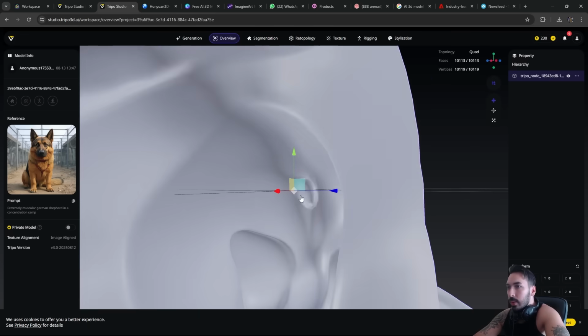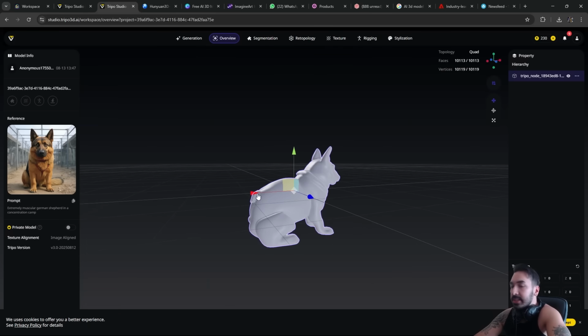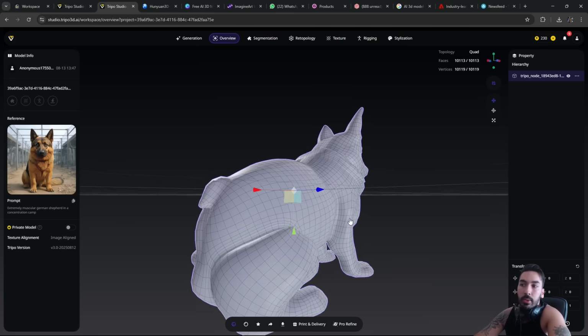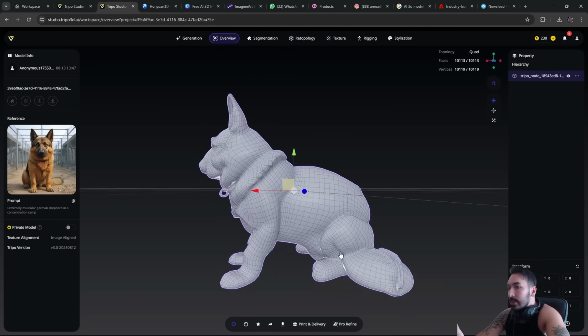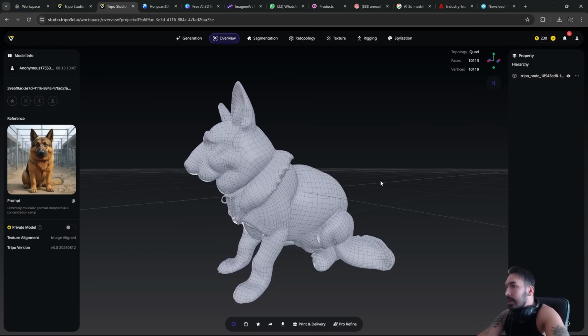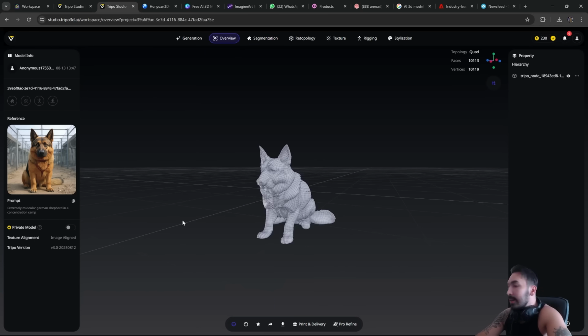But you can see the model right here. To me, it looks a little bit more like a rabbit than a dog. For some reason, he's got a tail sticking out of his back. And there's also a retopology tool up here, which I used, so you can check out the wireframe. It's pretty good. So the retopology isn't too bad for a model like this, but still the model doesn't look good at all, and it doesn't really look like anything I would want to use for something. I wanted an extremely muscular dog, and I got something that looks like a rabbit. So let's move on to the next one.